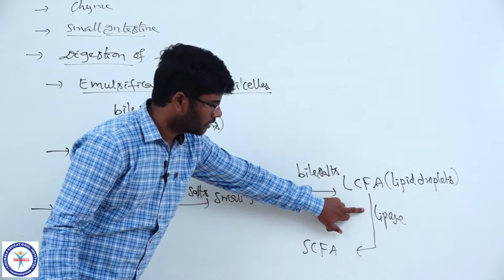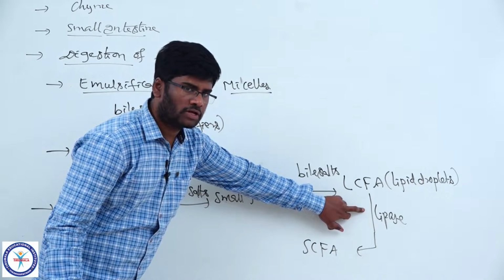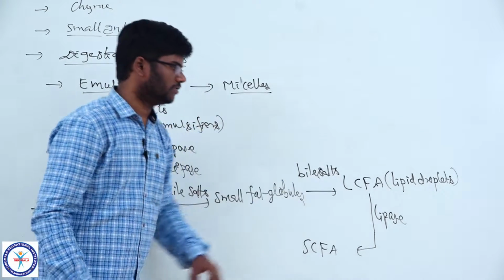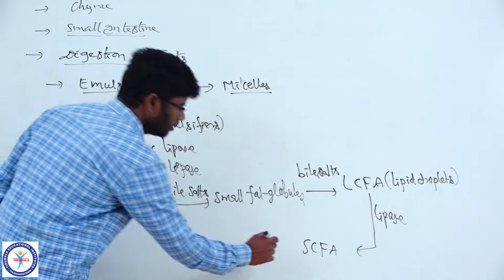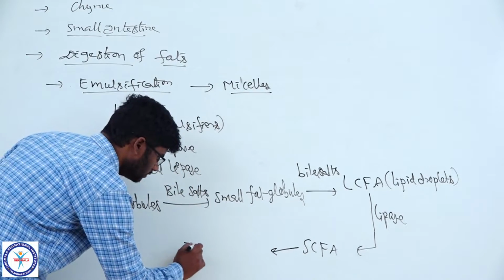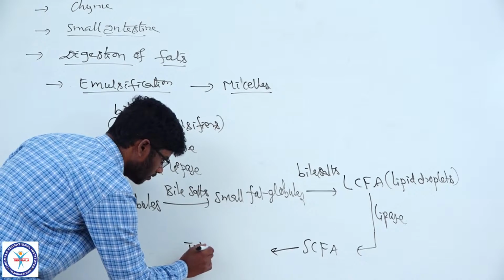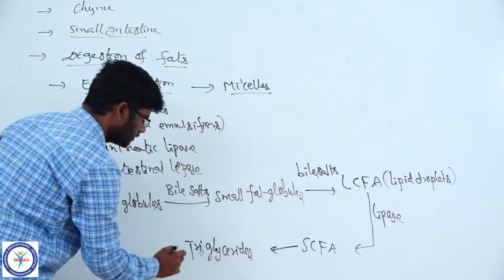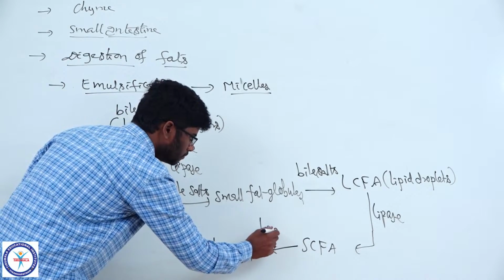Pancreatic lipase is nothing but steapsin, the strongest lipase produced by the pancreatic juice. Now the short chain fatty acids are converted into triglycerides, the true fats.